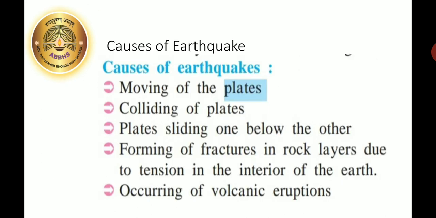Now, what causes the earthquake? First, moving of the plates. These plates are the continental plates. The crust of the earth is formed of plates. It is not a complete cover or a complete layer. Here it is made up of different plates. And these plates are not stable. They float on the mantle. As these plates are moving continuously, they collide with each other. When they collide, there is an earthquake.